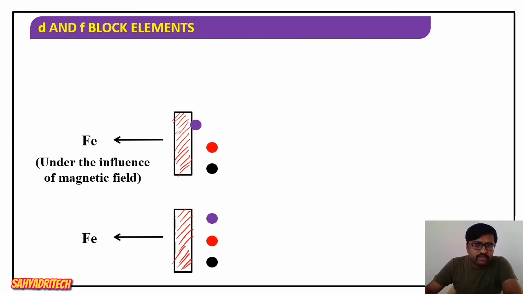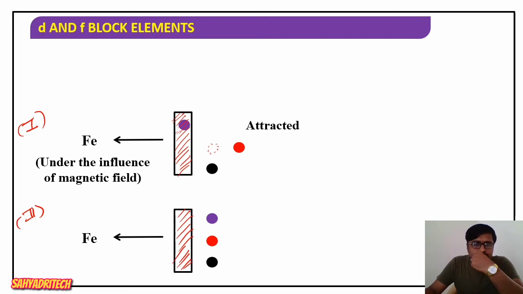What happens? In the first case, one of the substances is attracted by that iron rod, which means substances which are attracted towards the magnetic field. The second substance is moving away from the vicinity of that iron surface, which means it is repelled.